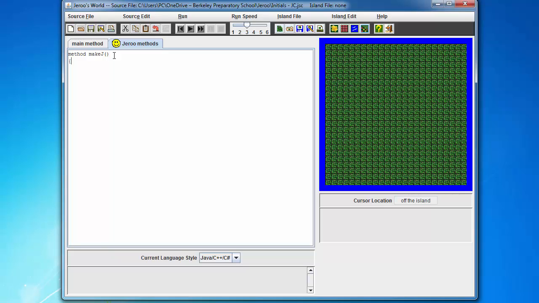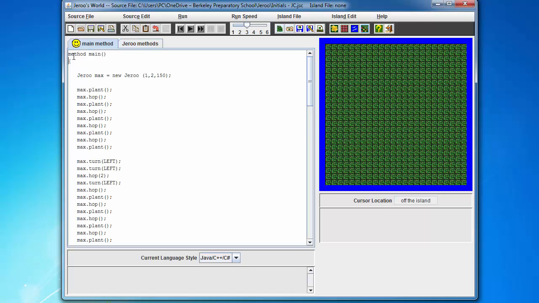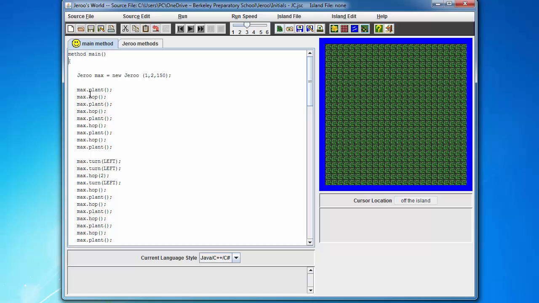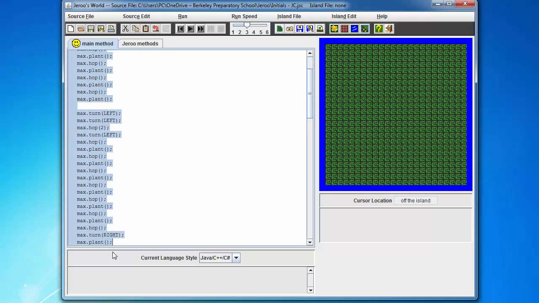And we're going to open squiggly bracket. Again, that's shift and then the button directly to the left of the P or to the right of the P. Similar setup, right? Method main, squiggly bracket, method make J, squiggly bracket. Right? An indent and tab, so that way we get a little bit of space. And we want this bit of code, because this is what makes our J.